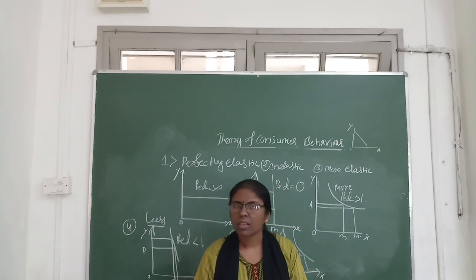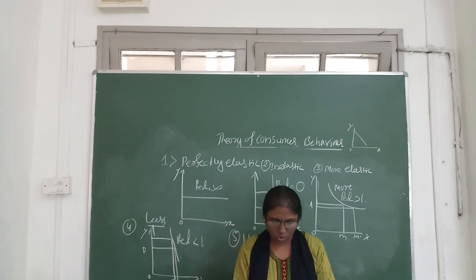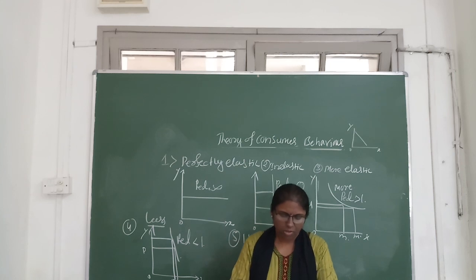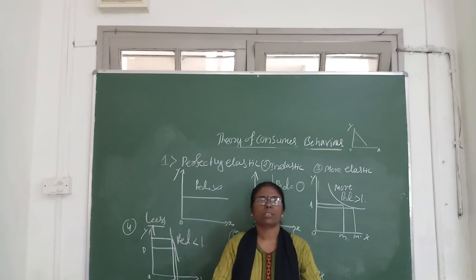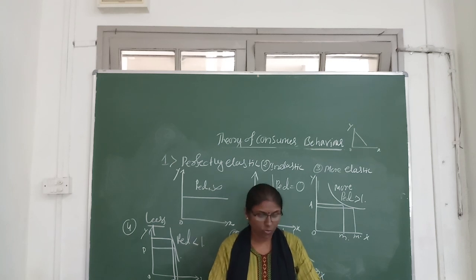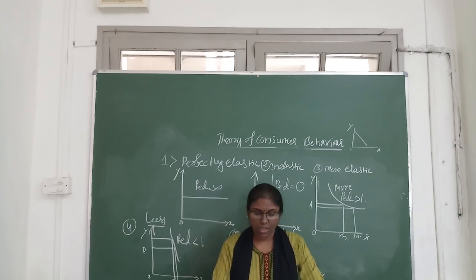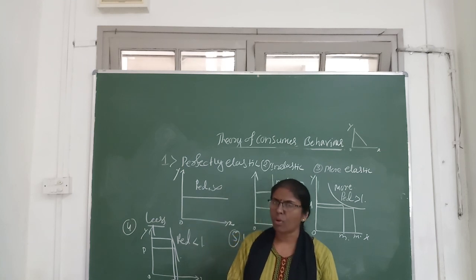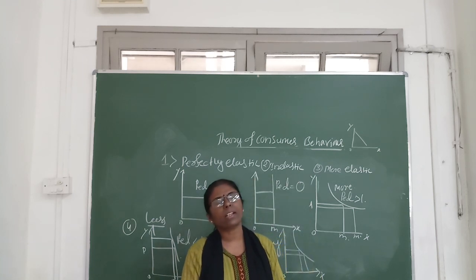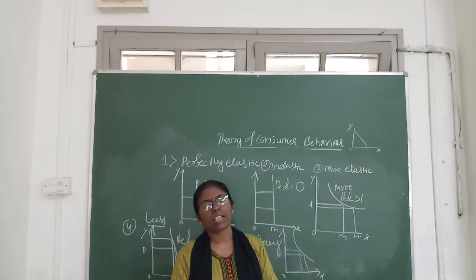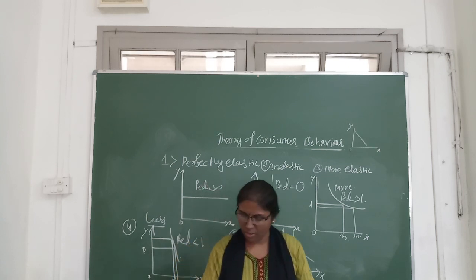So these are the 5 kinds of elasticity of demand, and we also discussed the factors determining elasticity of demand: nature of goods, availability of substitutes, income of the consumer, habits, tastes, preferences, deferred consumption, market awareness, etc. And one more, the last important topic, that is income elasticity, expenditure elasticity of demand.